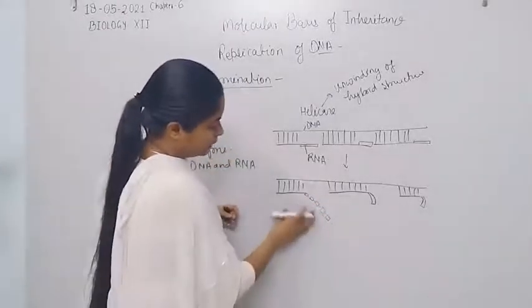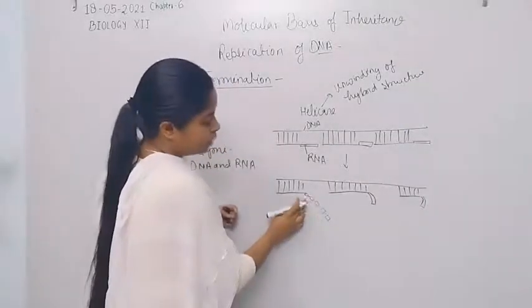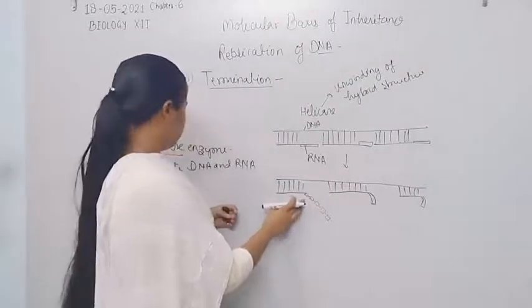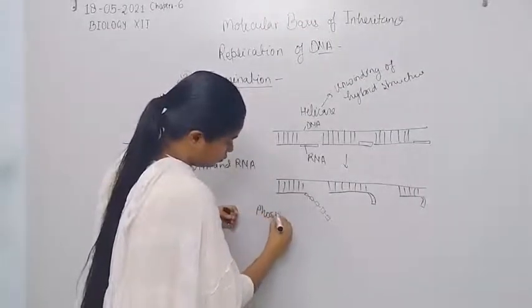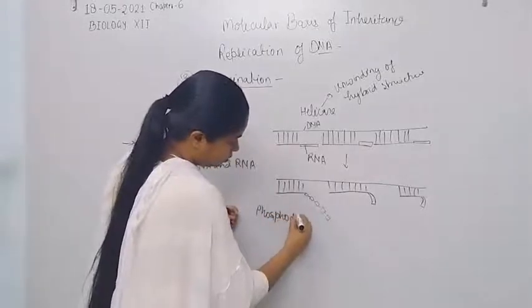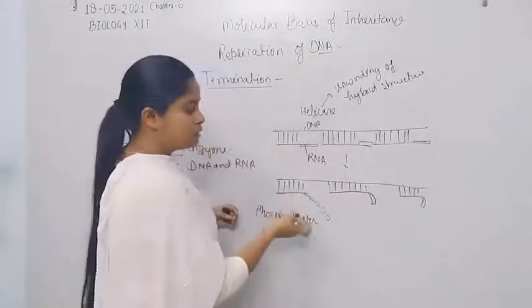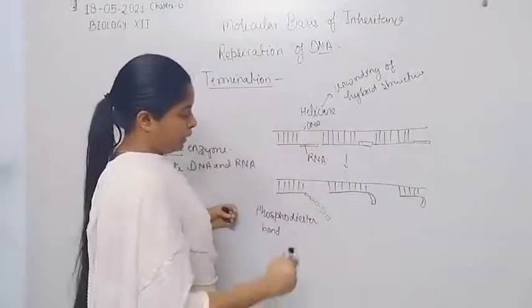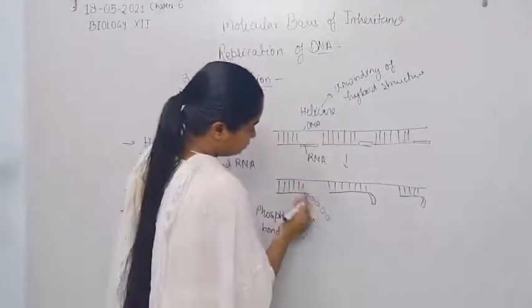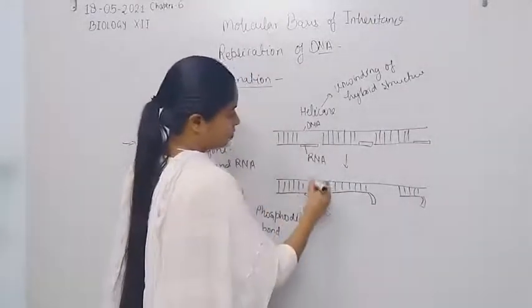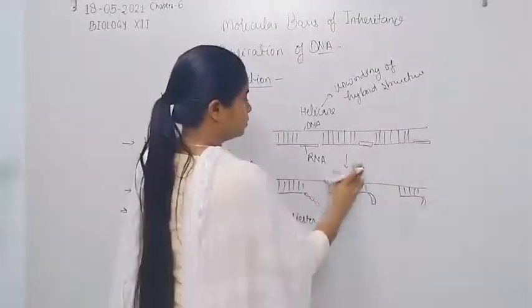Approximately 10 nucleotides are present, and the bond shown in the diagram is the phosphodiester bond between two nucleotides. So the endonuclease breaks. Here is exonuclease.